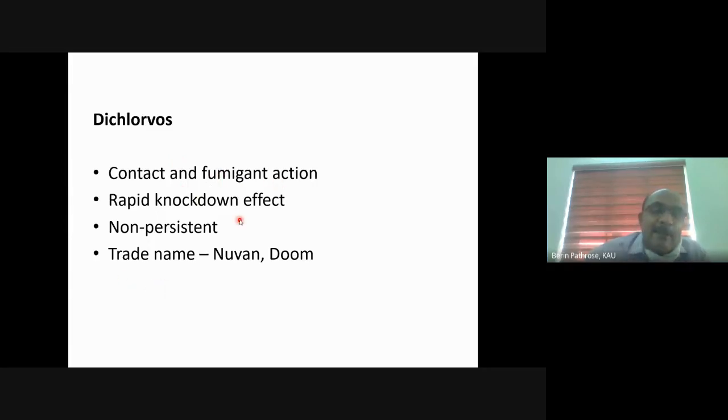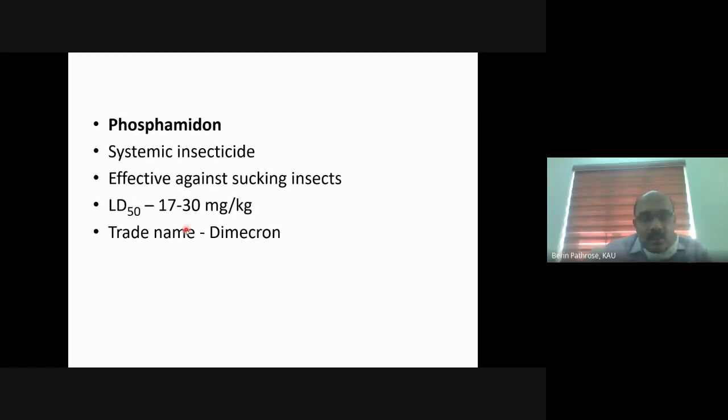It has a rapid knockdown effect, because of the fumigant action. Another advantage is that it is extremely non-persistent. If you spray dichlorvos today, by the next day all the residues will be gone. It's available under the trade names Nuvan and Doom. But don't worry about the trade names because it is banned now.